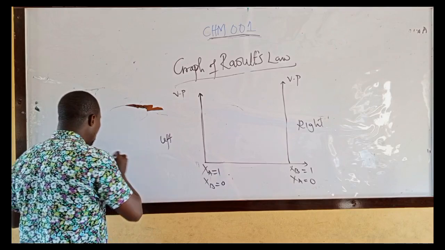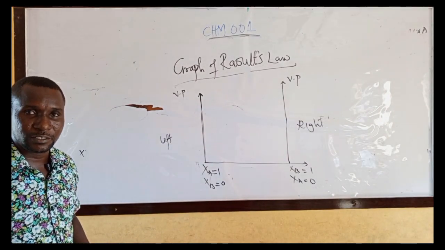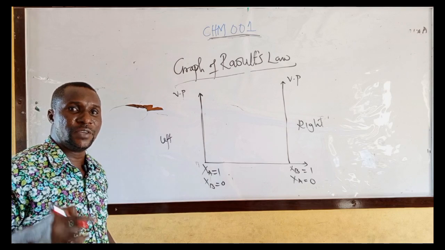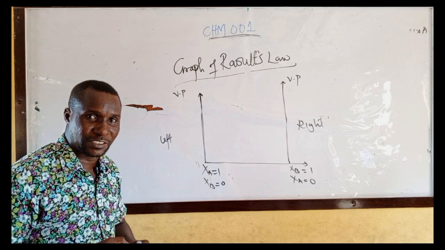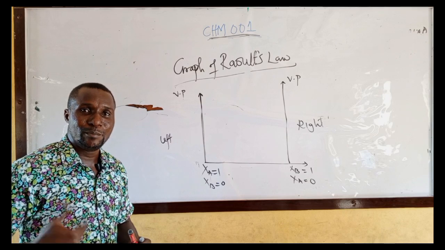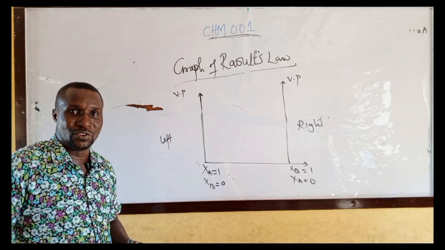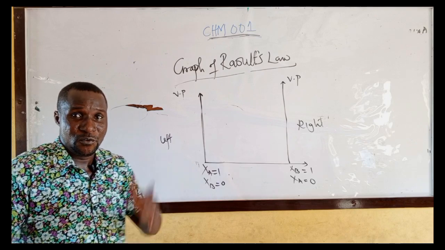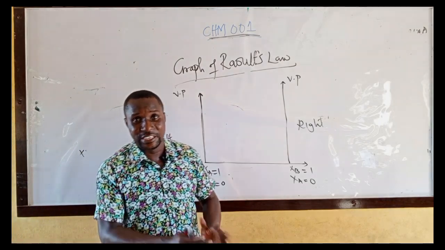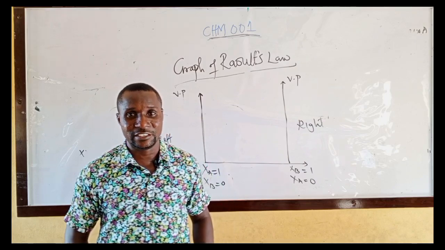And take note, when mole fraction increases, partial vapor pressure also increases. When mole fraction decreases, partial vapor pressure decreases. Take note of that. When mole fraction of a liquid decreases, the partial vapor pressure of that liquid will decrease.